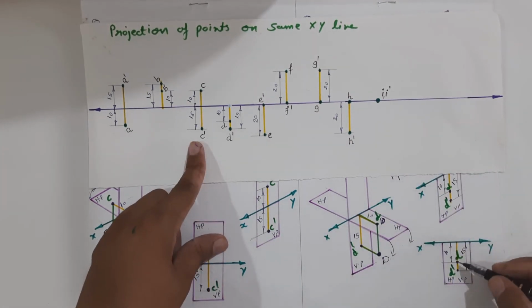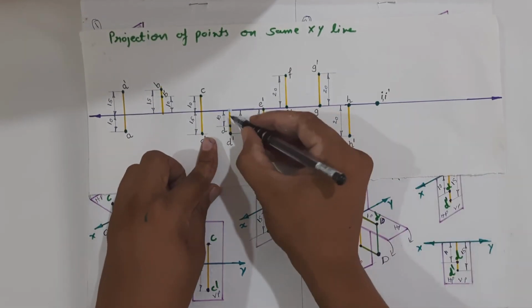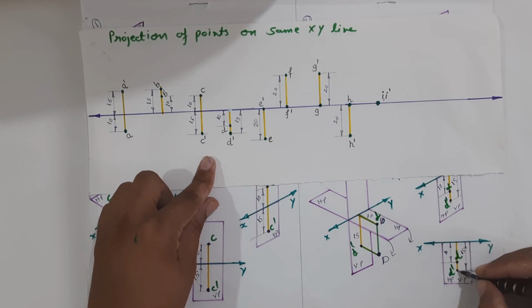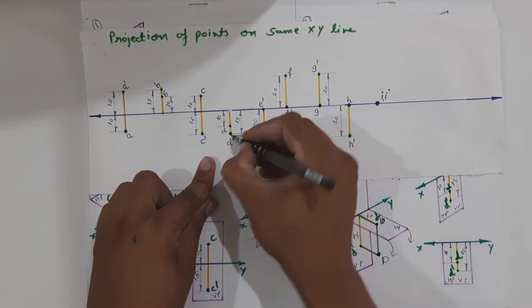Point D: the plan of point D is 10 mm below the XY reference line, and the elevation will be 15 mm below the XY reference line.